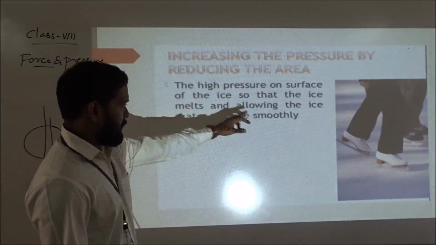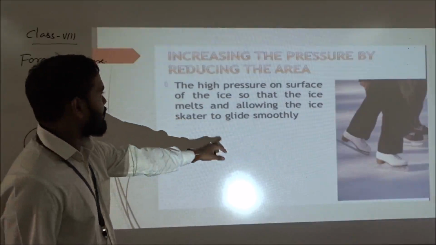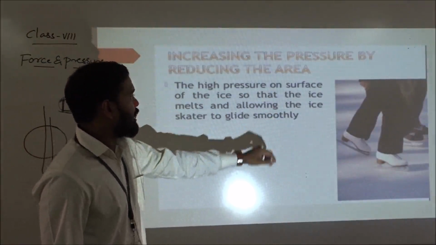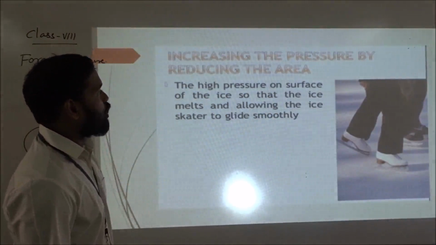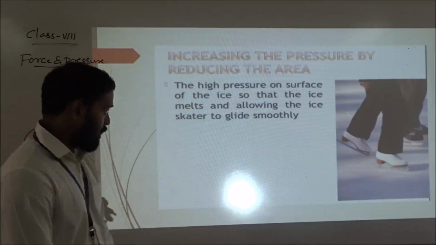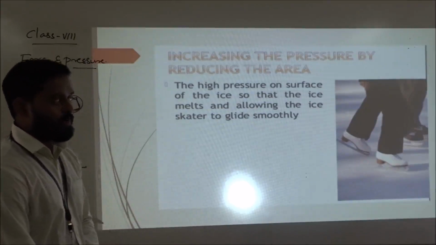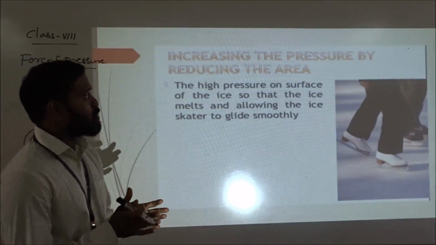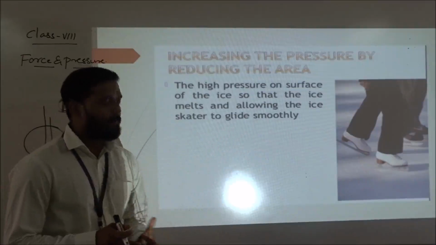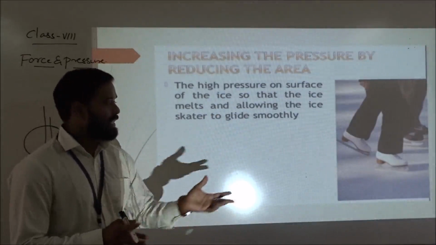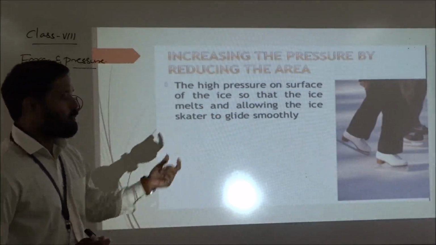One more example you can take: the high pressure on the surface of the ice makes the ice melt, allowing the skater to glide smoothly. Suppose you are in Iceland or somewhere else, playing on skates.